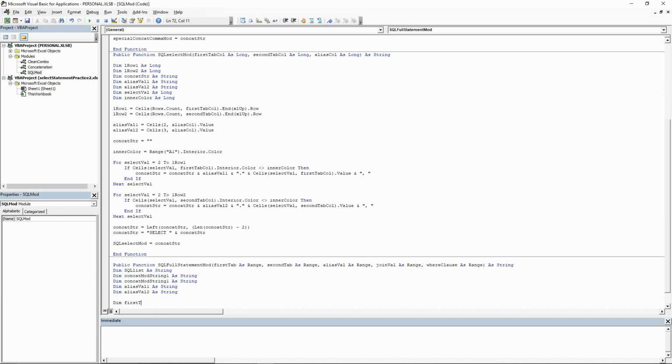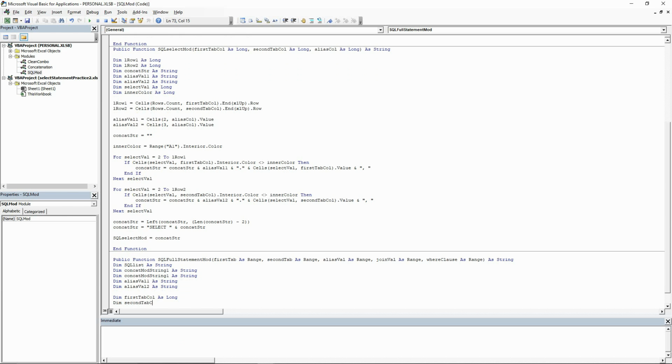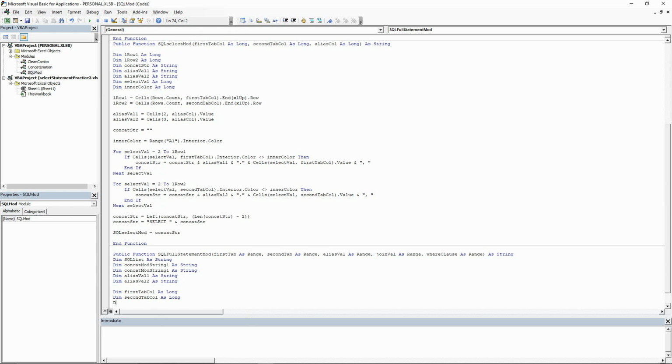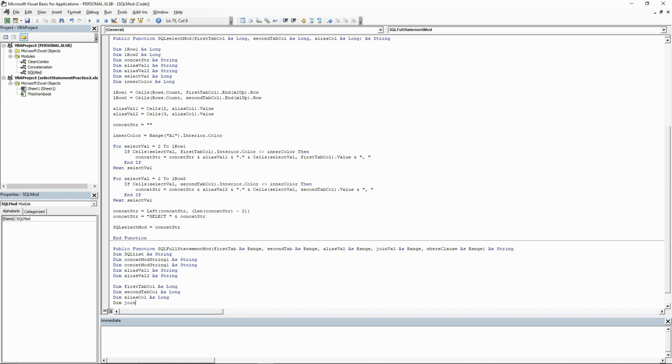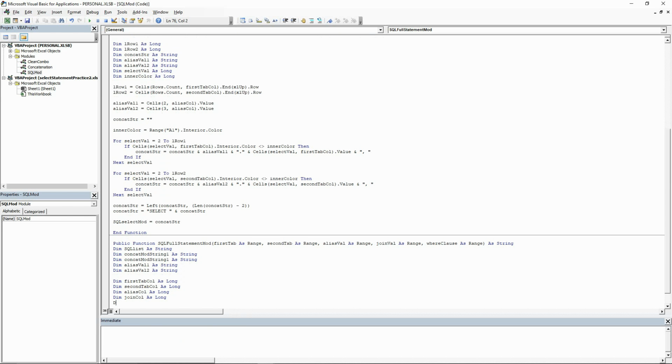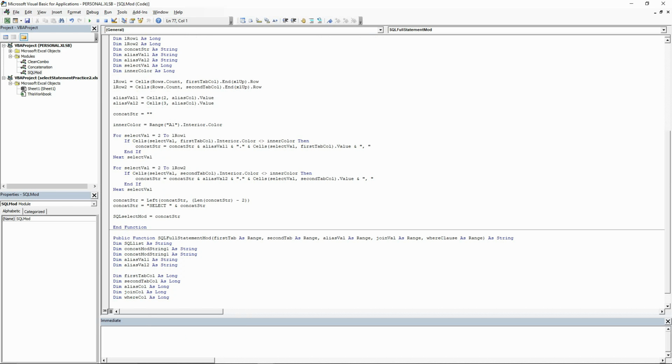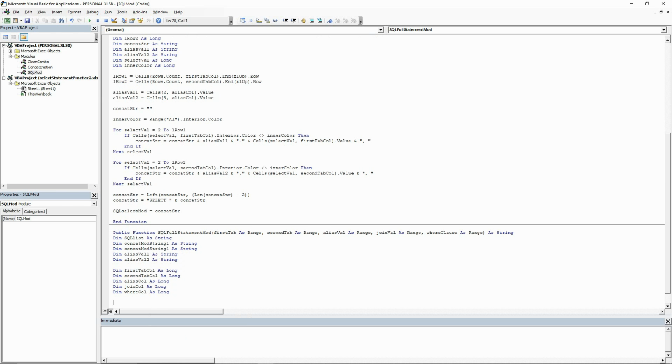We need 5 long values for the columns that we will extract from the range values that get passed in. So next we're going to extract those column numbers.